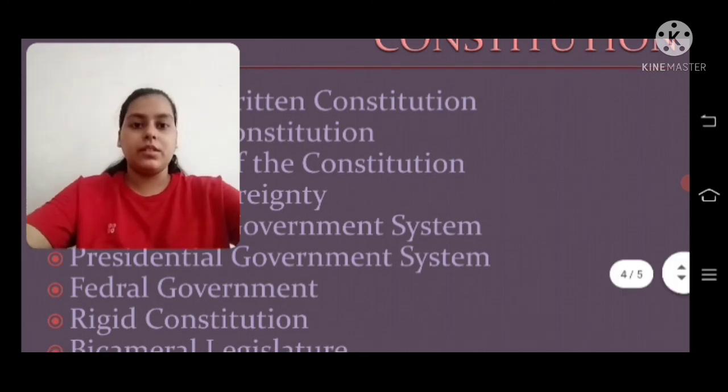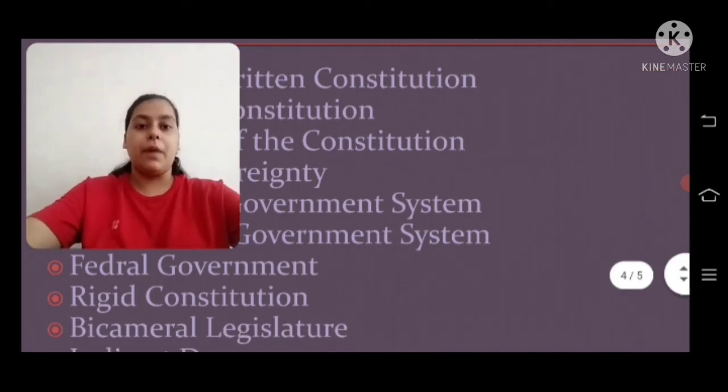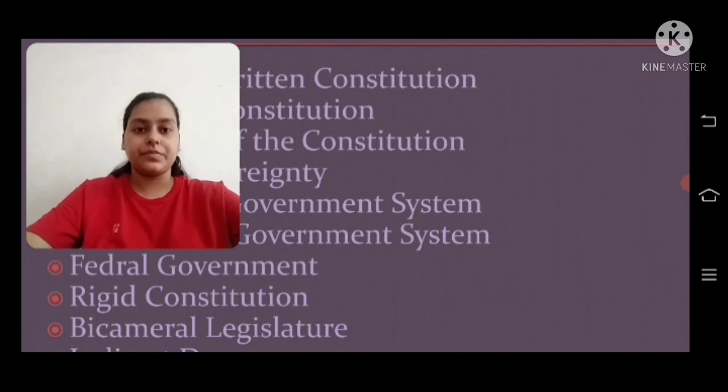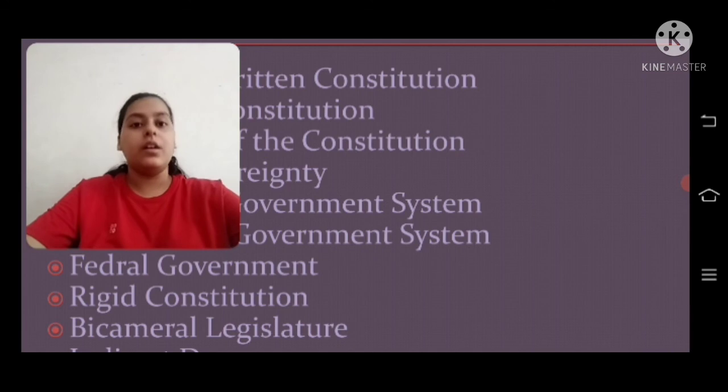The next one is bicameral legislature. Bicameral legislature means the division of legislature between two houses, first and lower house, second and upper house. The first and lower house is called the House of Representatives, which has 435 members, and the second and upper house is called the Senate, which has 100 members.